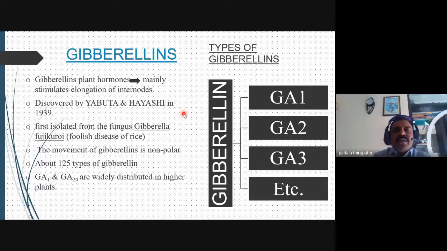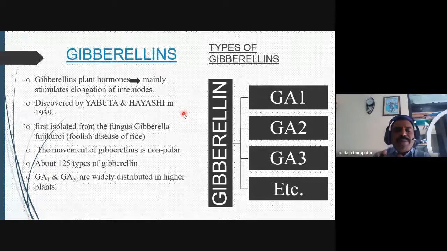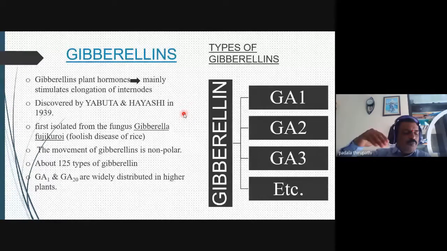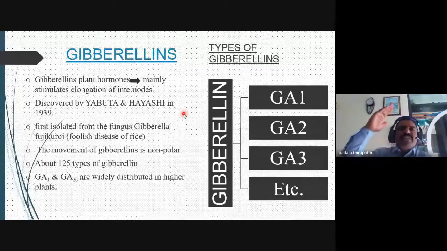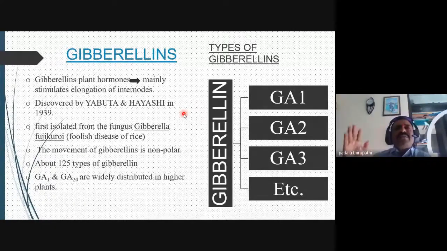Our internodes grow very rapidly, and the rice or paddy plants grow more than 2 feet, even 3 feet. Then whenever the wind comes strongly, they fall down in the field. So that's why the scientist gave this disease the name foolish seedling disease.